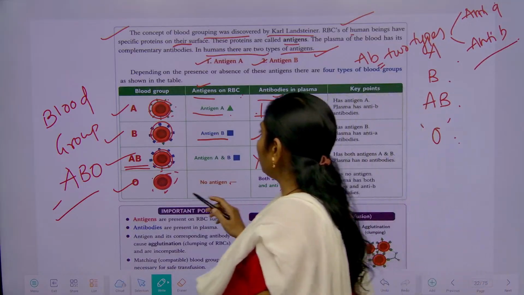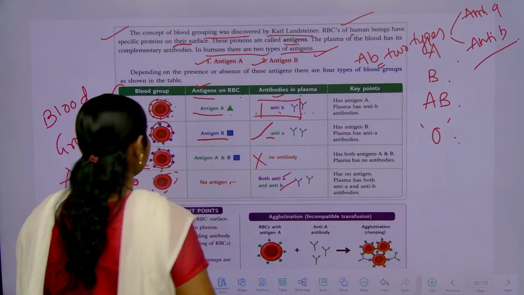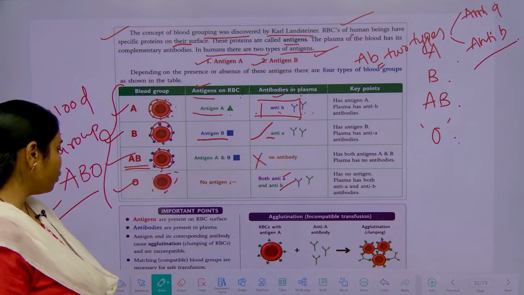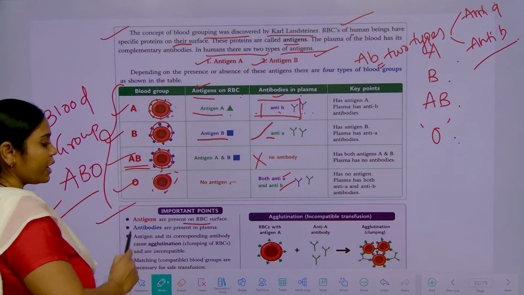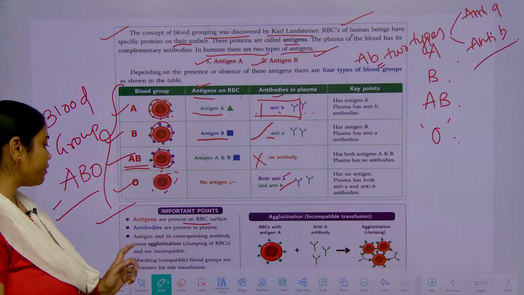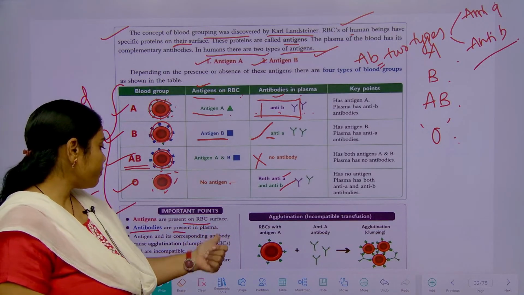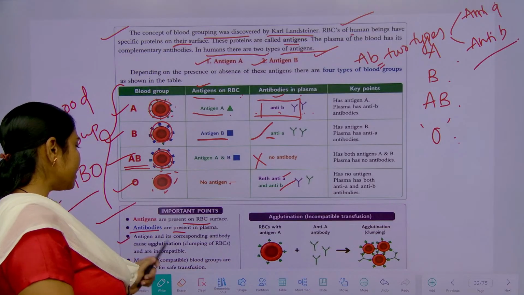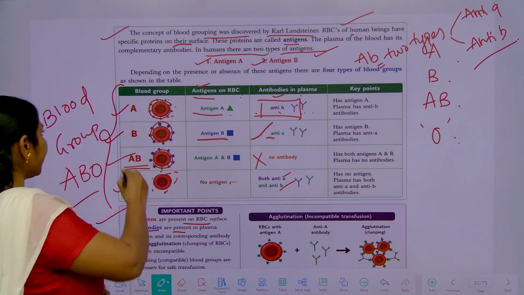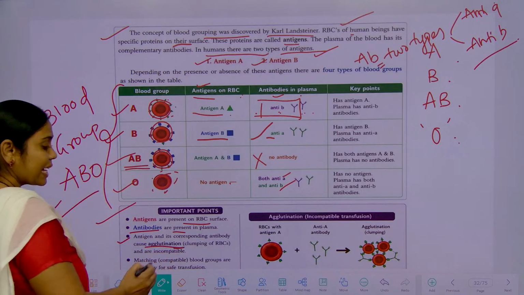So these are the main characteristic features of blood groups. Antigens are present on the RBC surface. Antibodies are present in the plasma. And agglutination here means clumping.